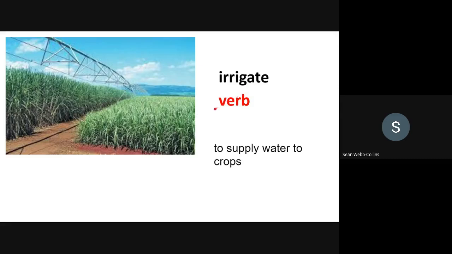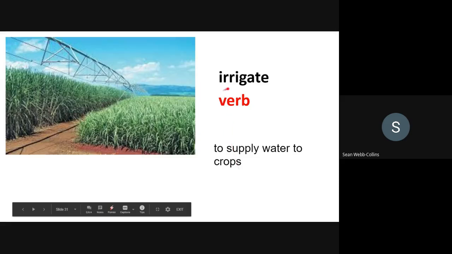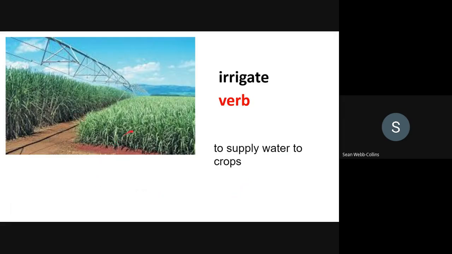Irrigate. Verb, to supply water to crops. For example, some areas of Saudi Arabia have been irrigated to increase farming.